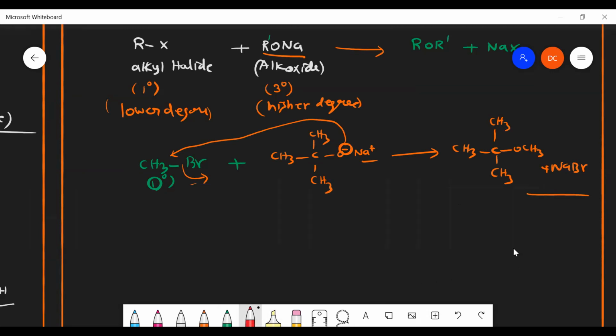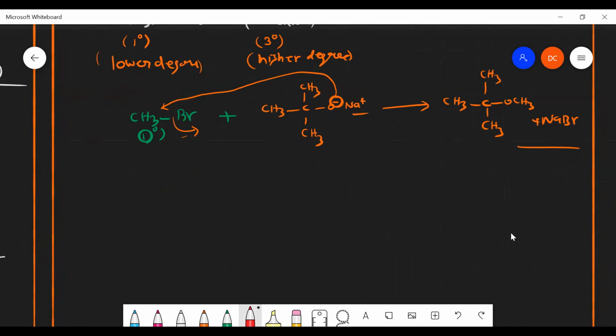If suppose you take the reverse, the product will be different.